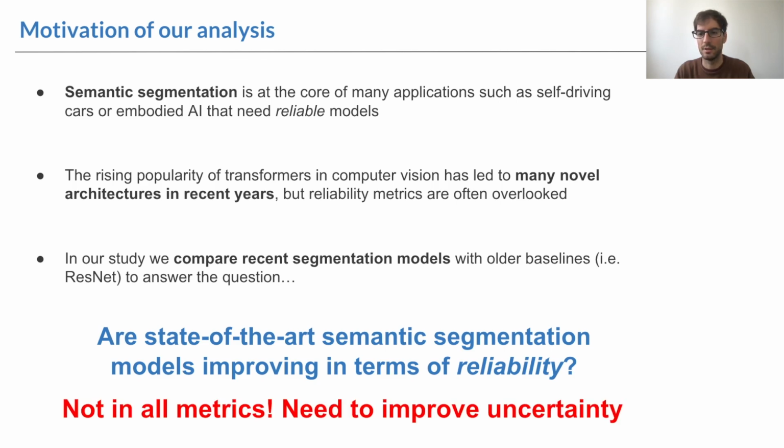The short answer is not in all metrics. We find that recent models do not have better uncertainty estimation and identify promising directions to mitigate that. For further details, see the full video.